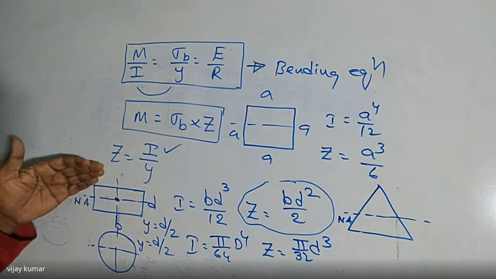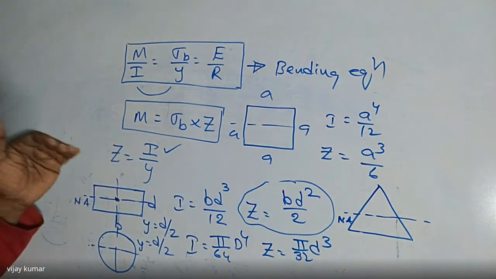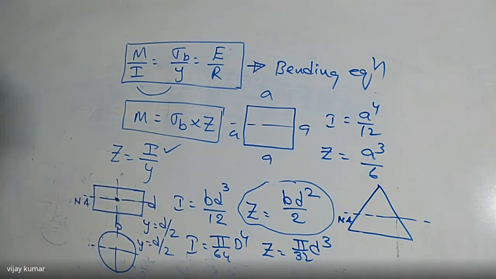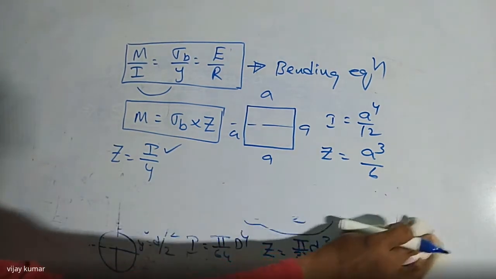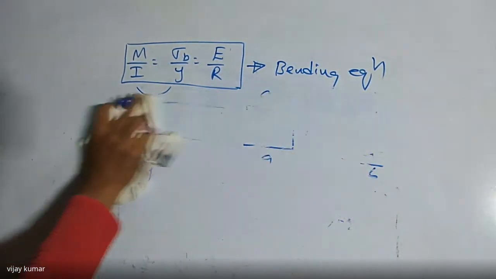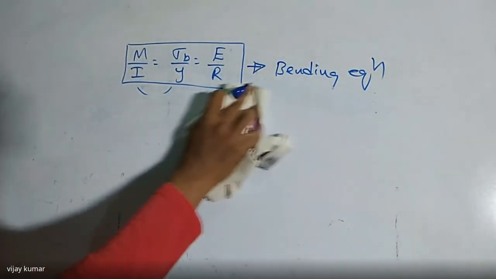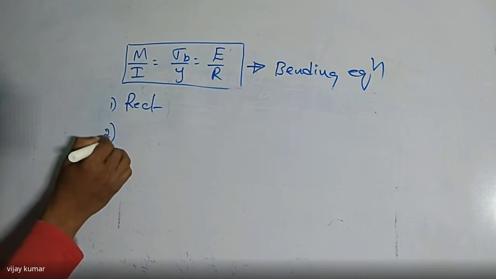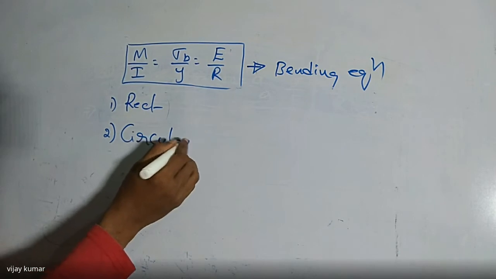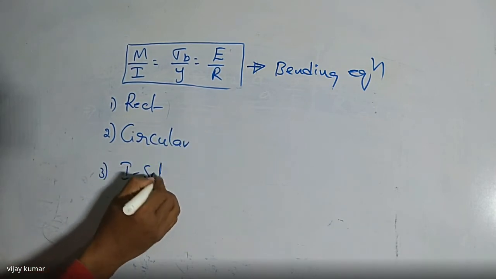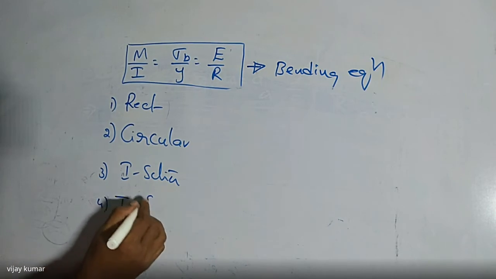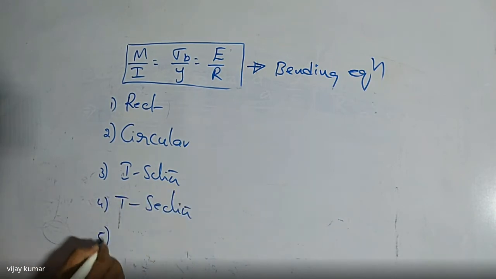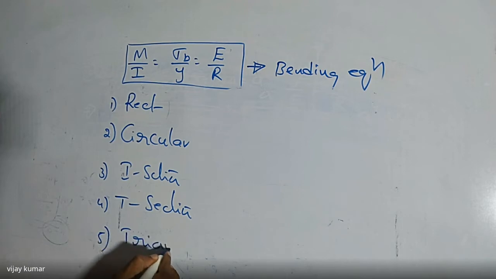So take care about rectangular, circular, and triangular, and the next one is I section, and next one is T section. There are different types of beam sections we are using here. When you are solving the problems, I want to give you the formulas at the same time. So what are the cross sections of the beams we are going to use here? The first is the rectangular cross section, the second is circular, the third is I section, the fourth is T section, and the fifth is triangular section.